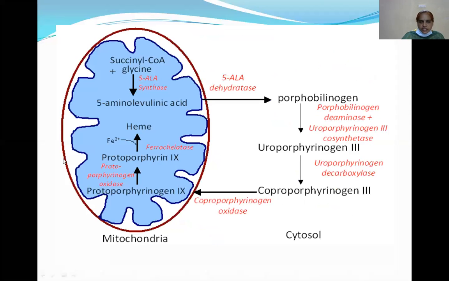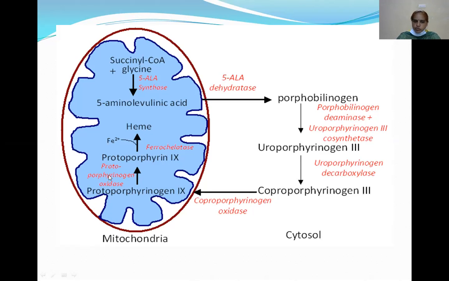Succinyl-CoA when combined with glycine produces delta aminolevulinate, that is aminolevulinic acid. This reaction occurs in the mitochondria. So the initial product, glycine, when combined with succinyl-CoA produces aminolevulinic acid. This reaction occurs in the mitochondria. This aminolevulinic acid enters into the cytosol. It is converted to porphobilinogen, and again converted to uroporphyrinogen III. This uroporphyrinogen is converted to coproporphyrinogen III. This coproporphyrinogen III will enter into the mitochondria.